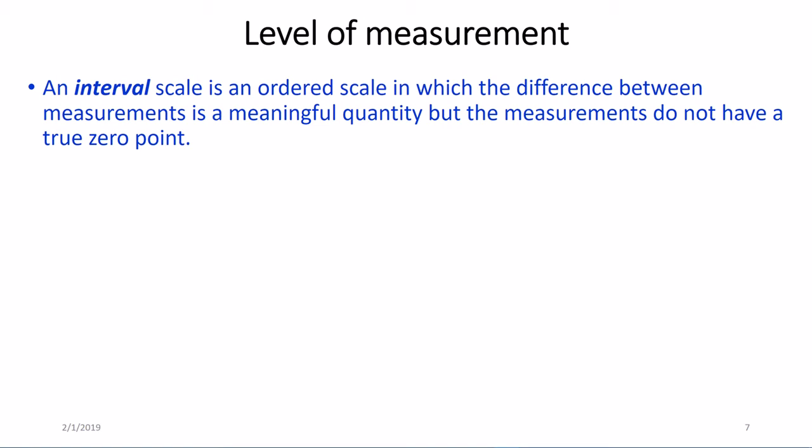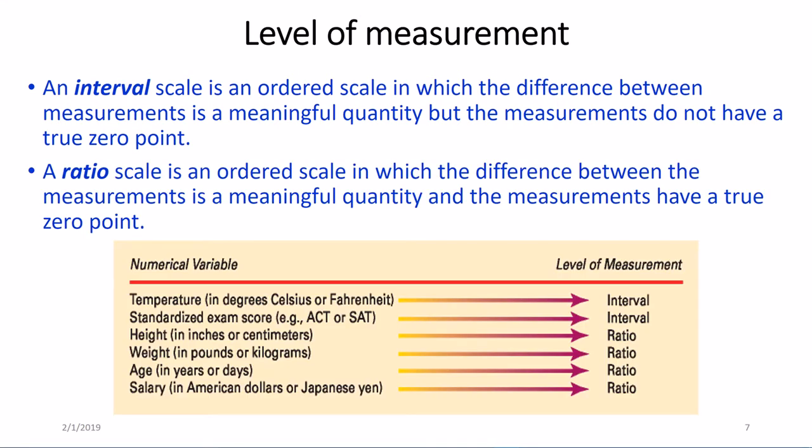Next, we talk about an interval scale, which is an order scale. The difference between measurements is a meaningful quantity, but the measurements do not have a true 0 point. A ratio scale is an order scale in which the difference between the measurements is a meaningful quantity, and the measurements have a true 0 point.